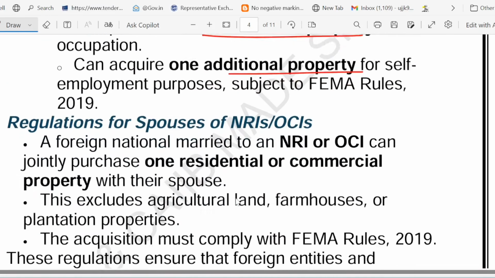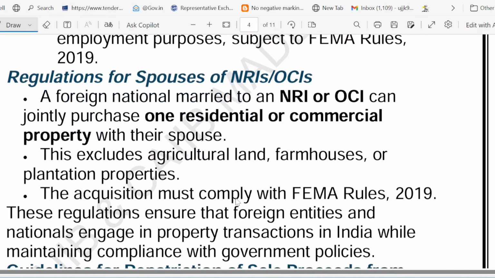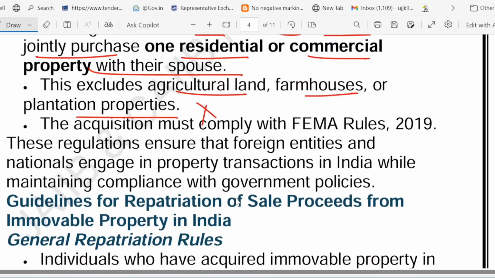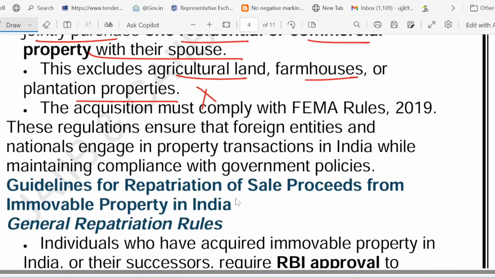What about the spouse of an NRI or OCI? Yes, they can buy jointly. They can buy one home or one commercial property with an NRI or OCI spouse. So suppose a foreign national is married to an NRI or OCI. They can jointly purchase one residential or commercial property with their spouse. What is not allowed? Agricultural land, farmhouse or plantation property is not allowed. In every case, this is not allowed. And this is very important.